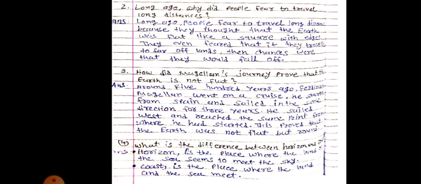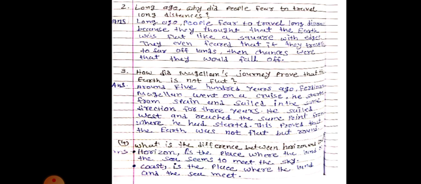Now question number 3. How did Magellan's journey prove that the earth is not flat? Answer. Around 500 years ago, Ferdinand Magellan went on a cruise. He started from Spain and sailed in the same direction for 3 years. He sailed west and reached the same point from where he had started. This proved that the earth was not flat but round.